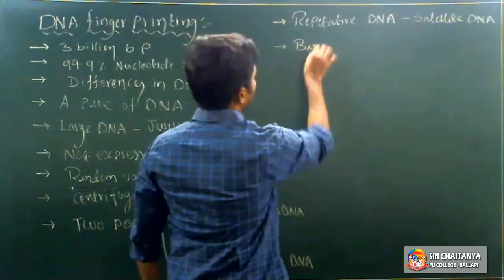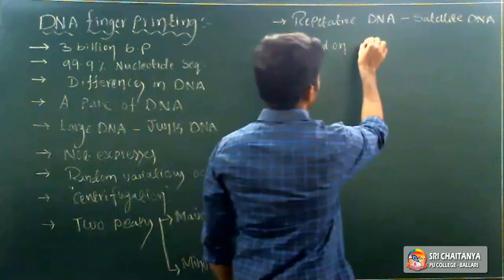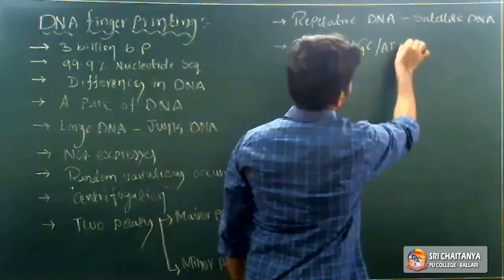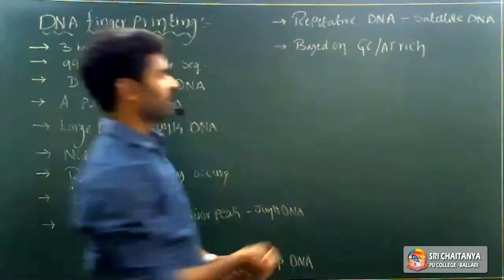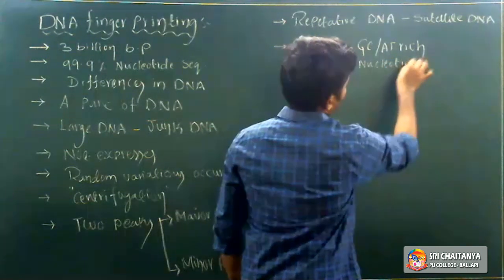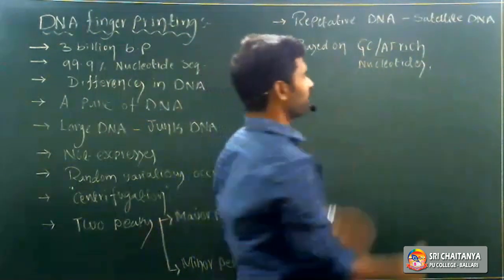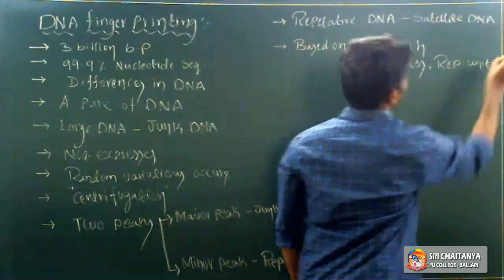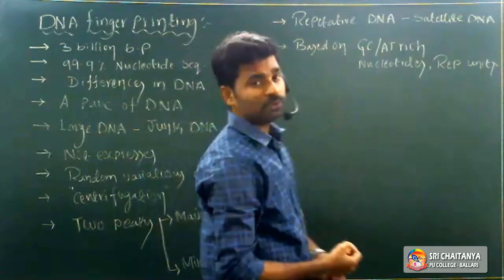Based on guanine-cytosine or adenine-thymine richness, based on the number of nucleotides, and based on repetitive units. So satellite DNA is of two types.